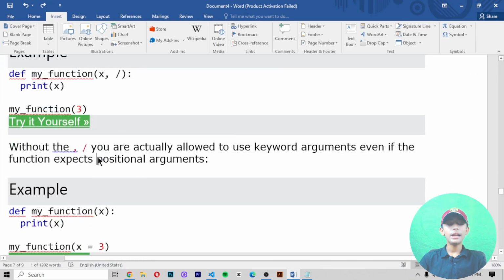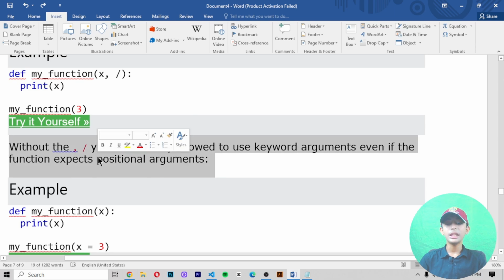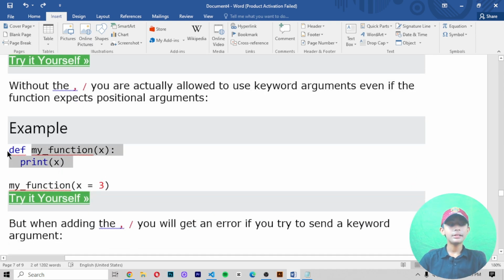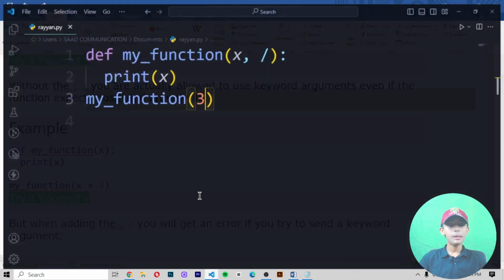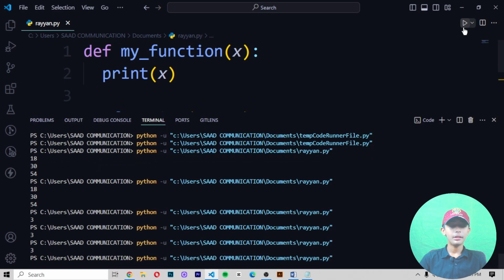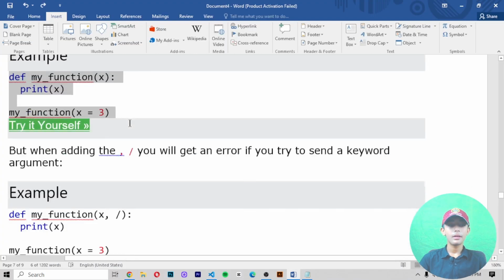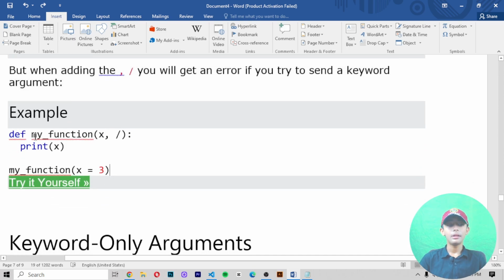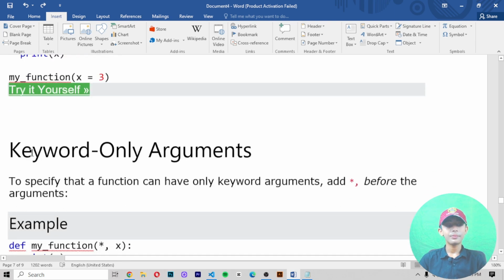Without the comma slash, you are actually allowed to use keyword arguments even if the function expects positional arguments. Like in this example, we define a keyword argument in my function. It gives me 3. Here you can see it, obviously. But when you add the comma slash, you will get an error if you try to send a keyword argument. In this example, like that.